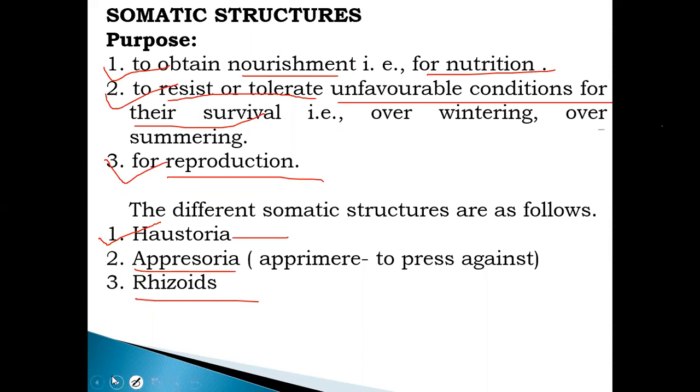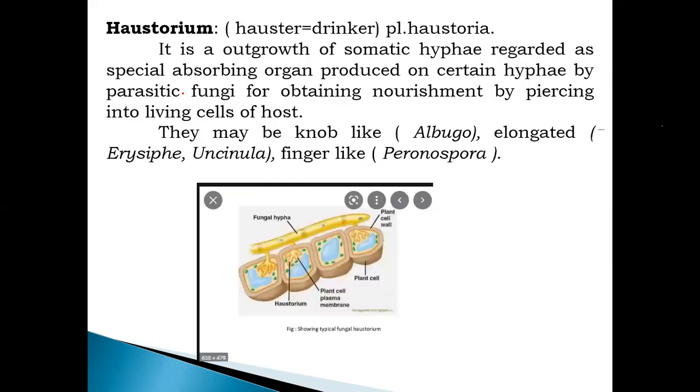One by one, you can see this is a haustorium. It is an outgrowth of somatic hyphae, regarded as a special absorption organ produced on certain hyphae by the parasitic fungus for obtaining nourishment by piercing into the living cell of the host.